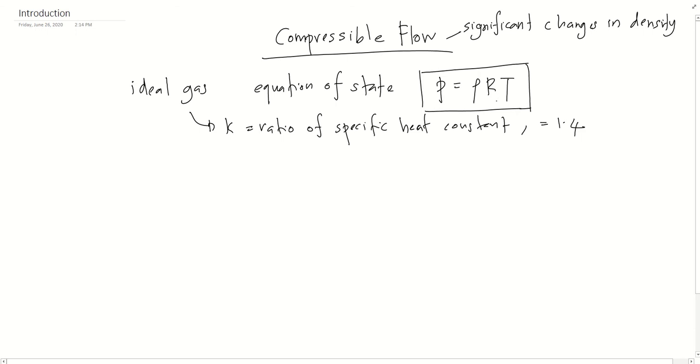R is the gas constant, so you may refer to a table. The gas constant for air is 0.287 kilojoule per kilogram Kelvin. That is an example of the gas constant for air.